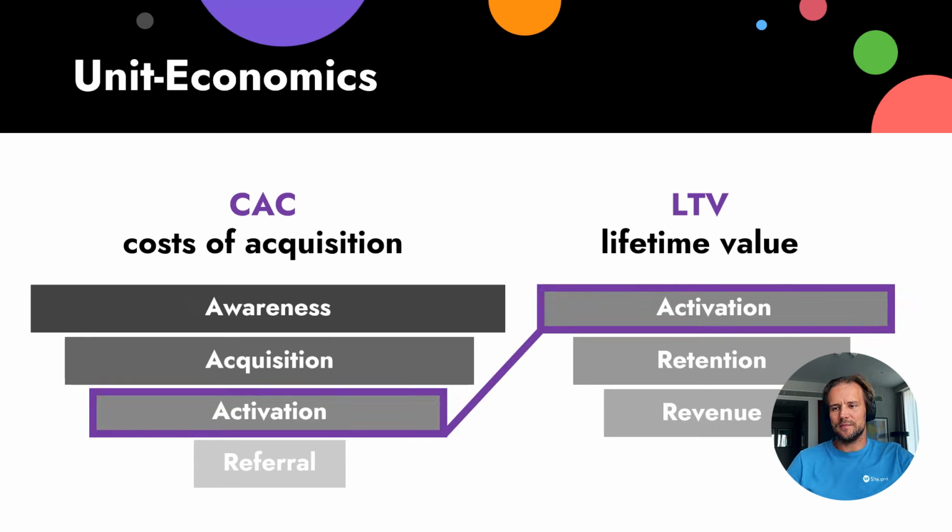So of course, it's activation. Activation makes customer acquisition cost cheaper because you don't pay for customers who don't activate. If you bought 100 customers and only 50 are activated, it means you really bought 50 real customers. But if you bought 100 customers and let's say 75 activated, it means your customer acquisition cost was lower, because for the same amount of money you get more customers. And of course, as you get more customers, your revenue increases, because with the same LTV and a bigger number of customers, you have more money.